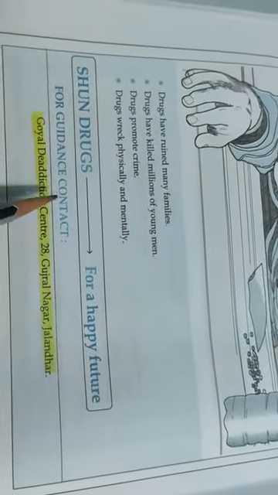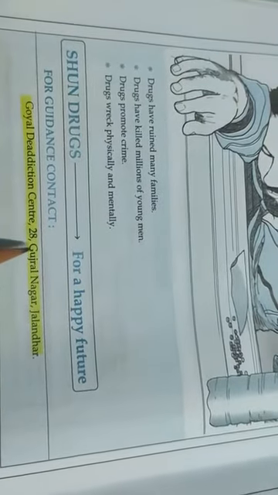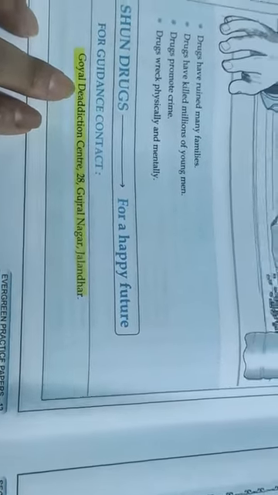And then it says for guidance, contact Goyal De-Addiction Center, 28 Gujral Nagar, Jalandhar. So it could also be the health ministry, but here it is a de-addiction center who have given us a poster promoting their rehab, their de-addiction center, where they will help people to get rid of drugs. So that was one question. So again I have highlighted the issuing authority.